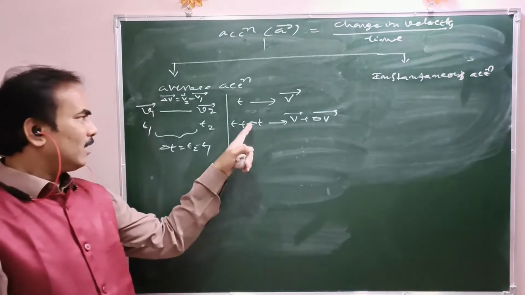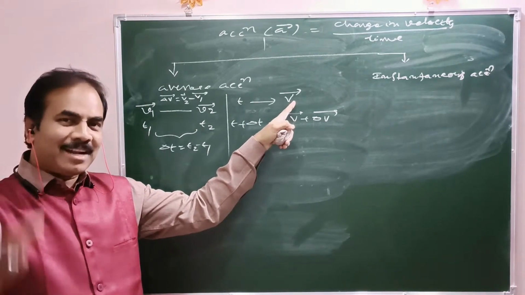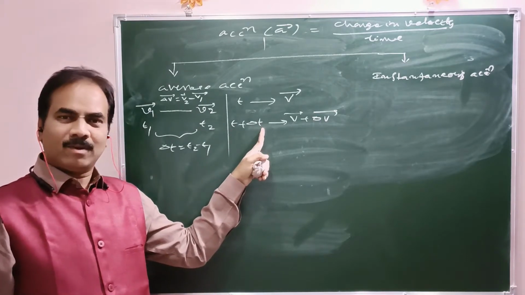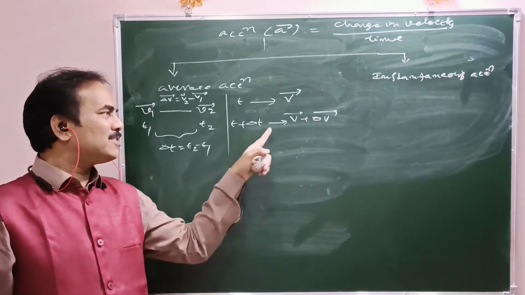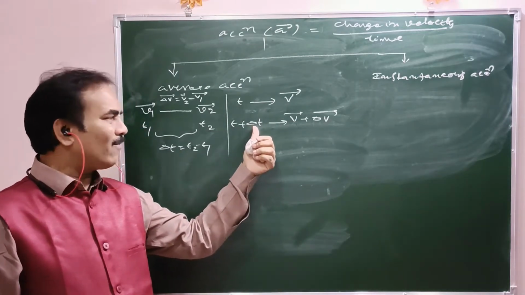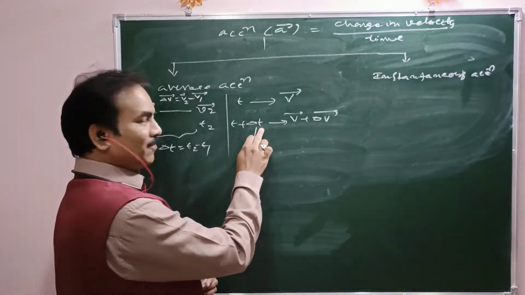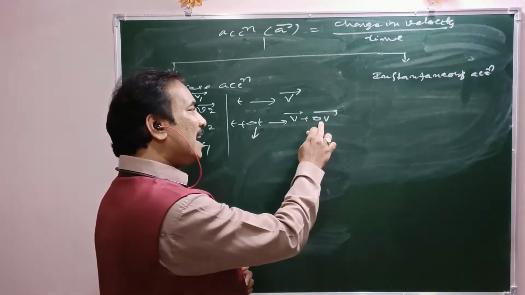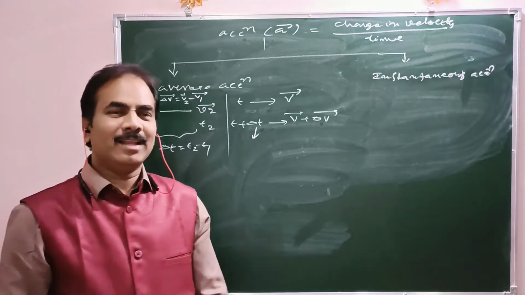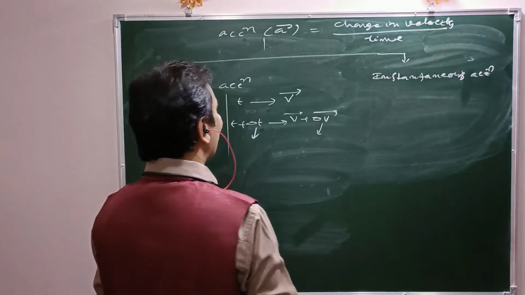So within an interval delta t, delta v bar is the increase or decrease in velocity, whatever it is. That is the change in velocity, delta v bar.